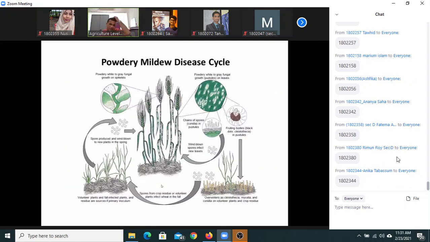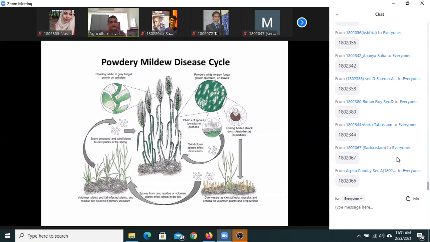See briefly how powdery mildew can complete its life cycle. You see here, volunteer plants or the pathogen can survive and produce cleistothecia.